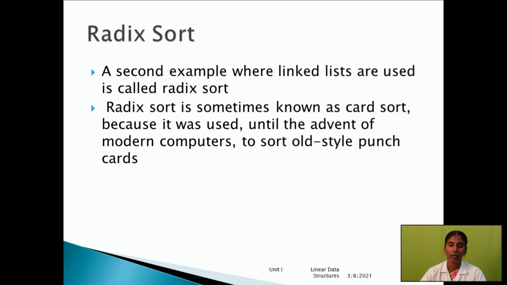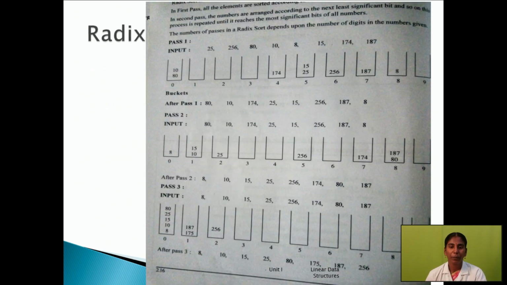So look at the picture here. First all the elements are sorted according to the numbers, and then we have to find the next least significant digit and store the data based on digit significance.